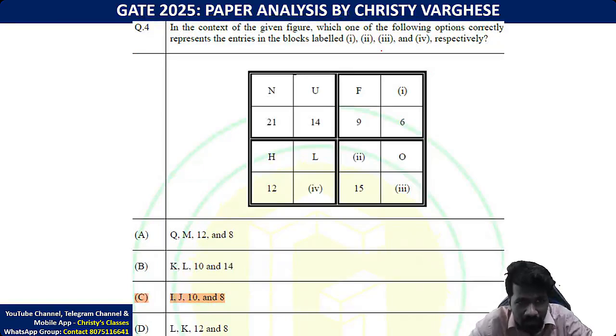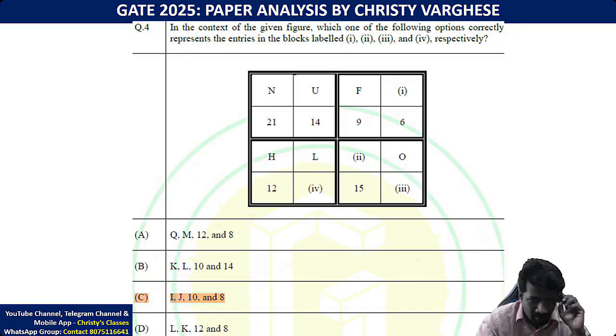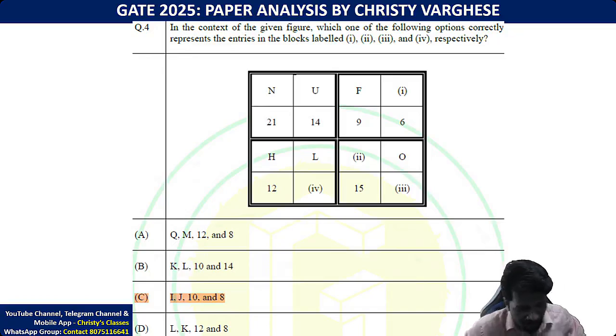So the next question, the fourth question, is a 1 mark question. It is a letter sequence question, with a geometrical shape involved. Letter sequence is a separate topic in this course, we'll be discussing that. Try this. I'll give you 1.5 to 2 minutes. Try it, all of you. I'll come in a minute.